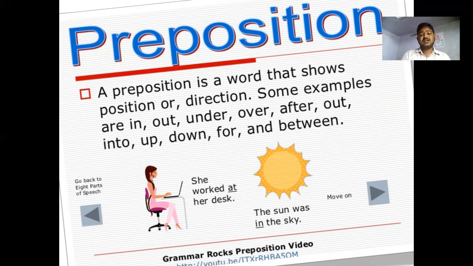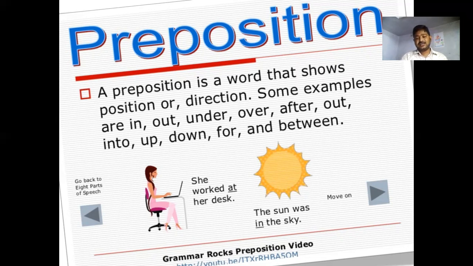She worked at her desk. She is a noun, worked is a verb, at is a preposition, and her desk is the place. At shows the position of what she is doing.